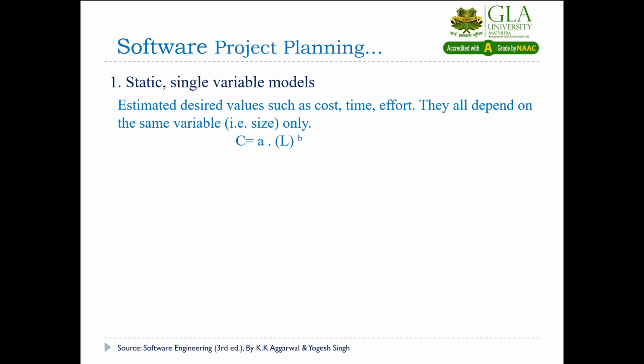L represents the number of lines of code, always considered in 1000 lines of code. C refers to cost in terms of effort, and C also refers to cost in terms of duration.